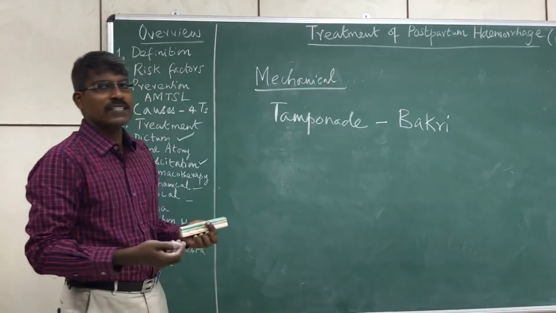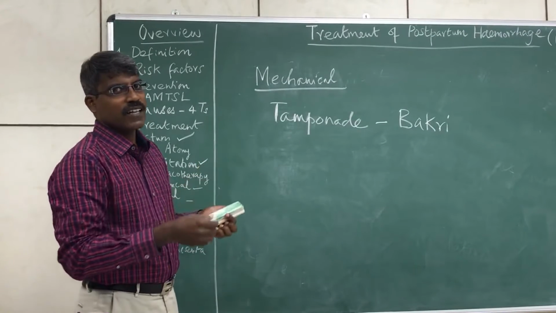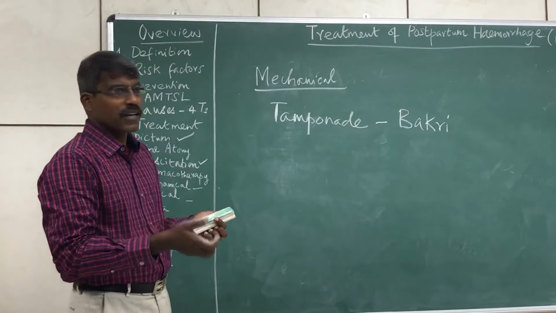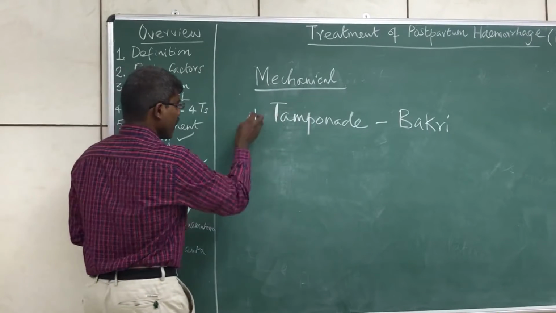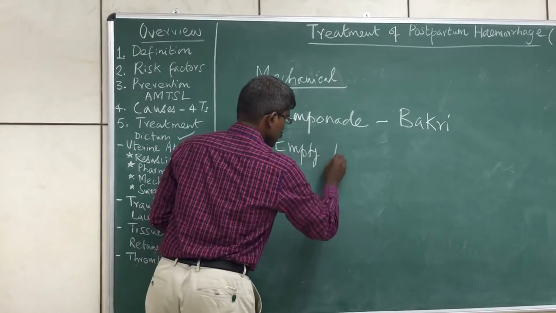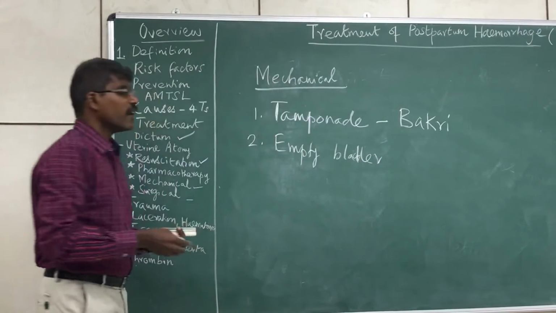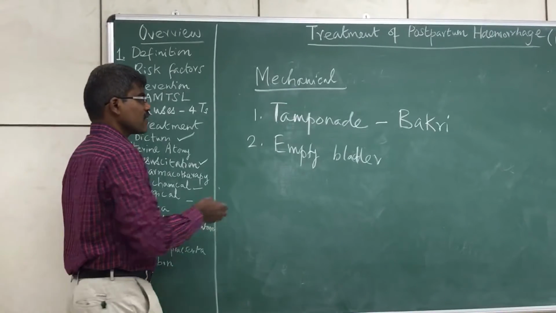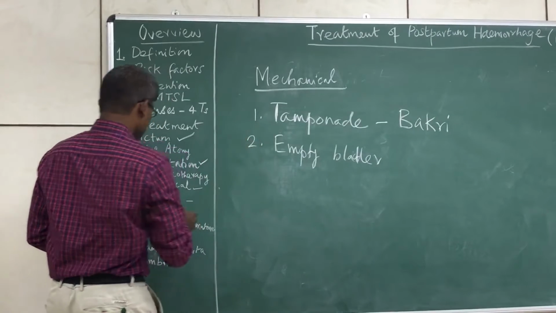These can be inserted and inflated so that the tamponade builds up, which can reduce the bleeding. So one is the mechanical measure, tamponade. Again, if you have not catheterized, bladder emptying should be done. This helps in the contraction and assessment of the patient also, right?